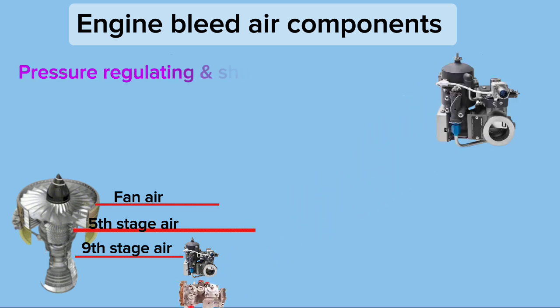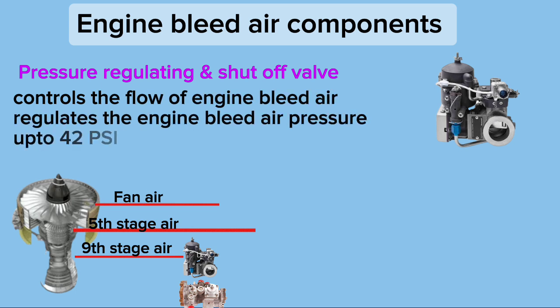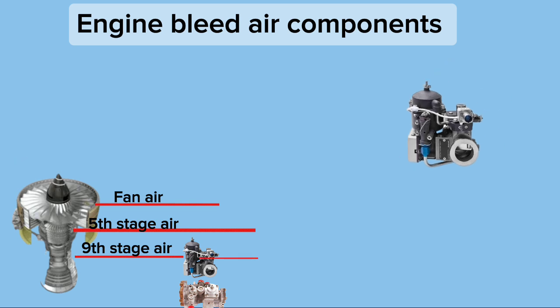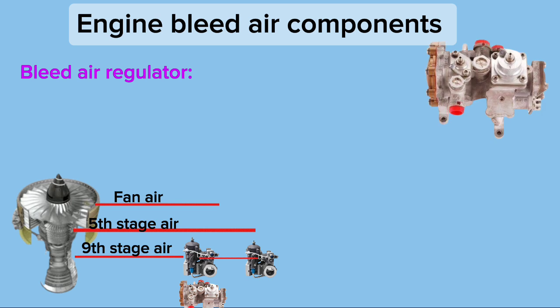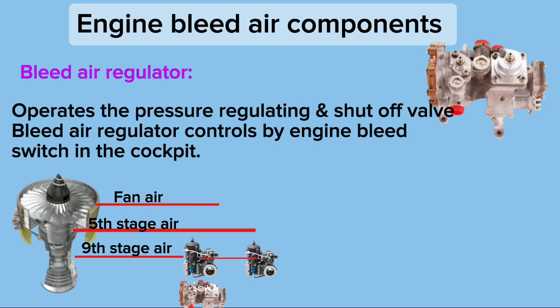The pressure regulating and shut-off valve controls the flow of engine bleed air and regulates the engine bleed air pressure up to 42 psi. It is controlled by the engine bleed switch in the cockpit. The bleed air regulator operates the pressure regulating and shut-off valve. The bleed air regulator is controlled by the engine bleed switch in the cockpit.